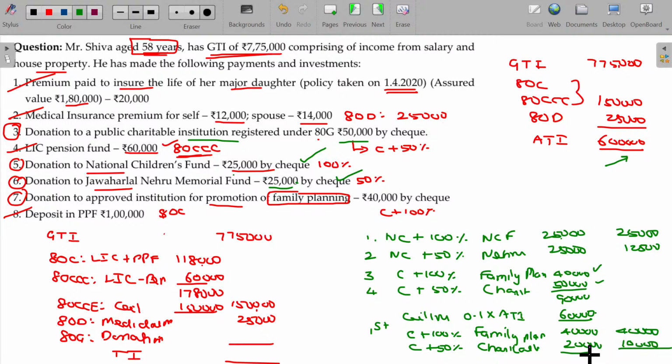Get the overall value. $87,500. So here it is 87,500. If I deduct all the three, then total income for the taxable purpose being 5,12,500. Hope now we'll be able to understand this one.